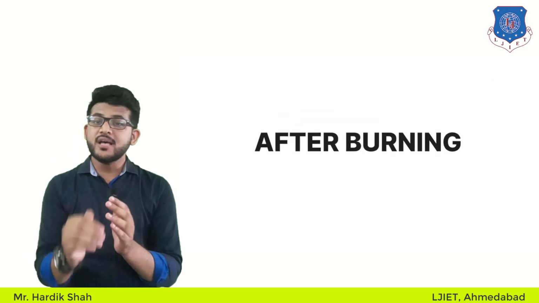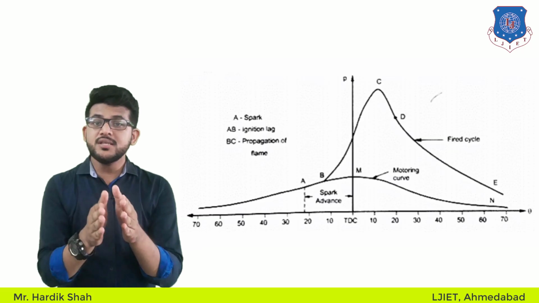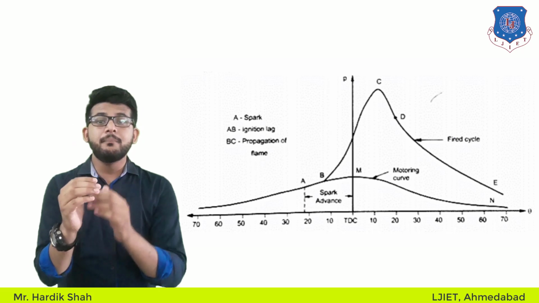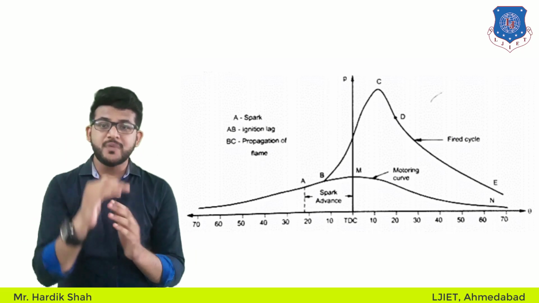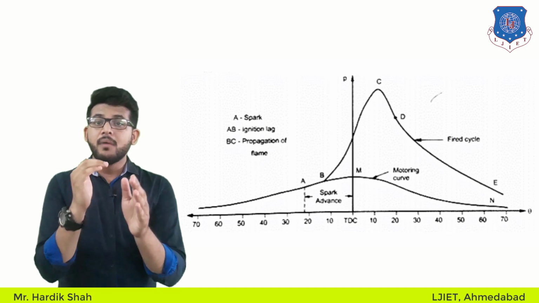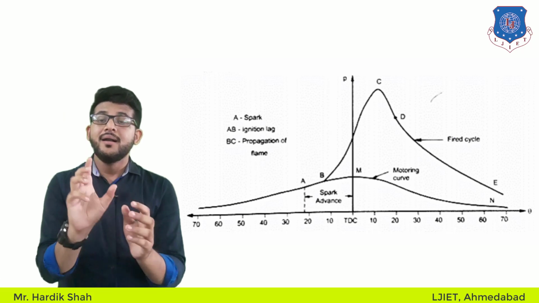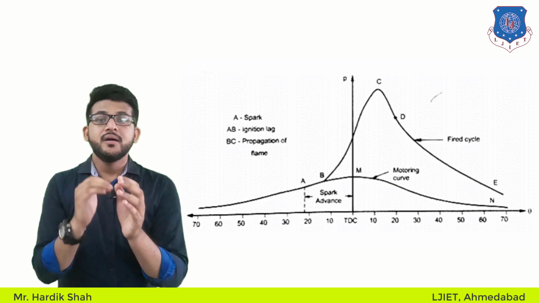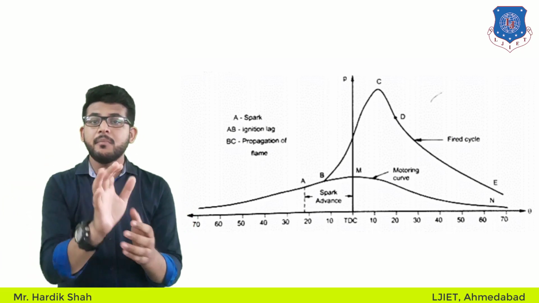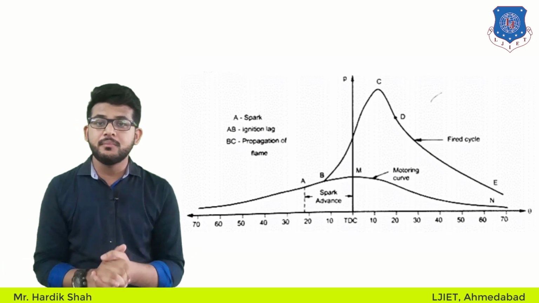Okay, so what is happening there? Actually combustion is not completed at point C, though it represents the completion of flame travel. Okay, it is the highest pressure peak, but combustion is not yet completed. This is due to the fact that the burning continues due to leftover fuel and the dissociated gases existing in the combustion chamber.